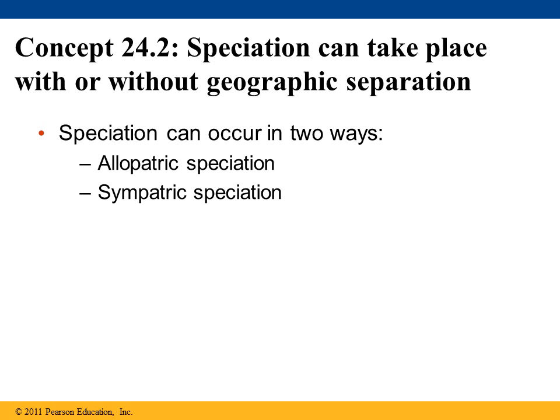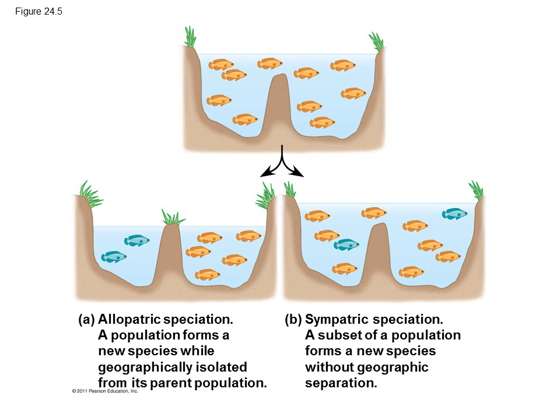So remember, we define speciation as the appearance of a new species due to biological diversity. Now, speciation can occur in two ways, allopatric or sympatric. Allopatric speciation is when a small group gets isolated from the parent population and a new species is formed.